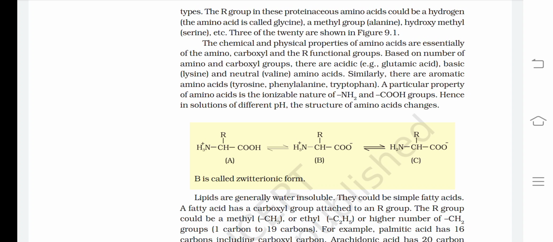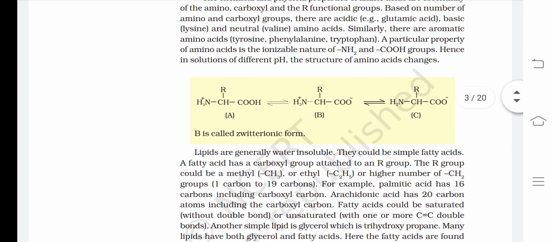Similarly, there are aromatic amino acids, which are tyrosine, phenylalanine, and tryptophan. A particular property of amino acids is the ionizable nature of the amino and acidic groups, or you can say NH2 and COOH groups. Hence, in solutions of different pH, the structure of amino acid changes.